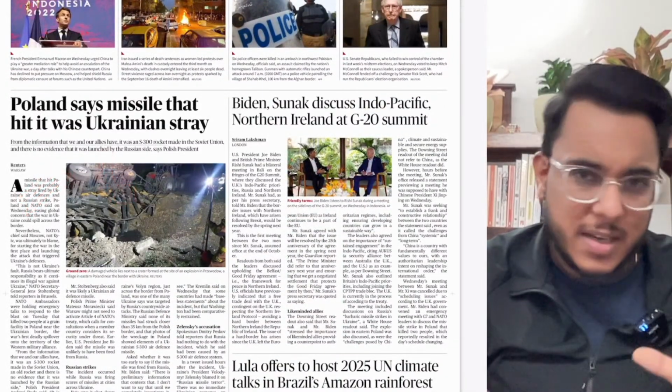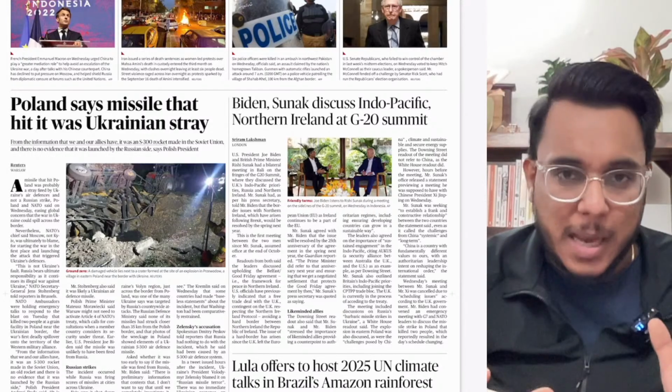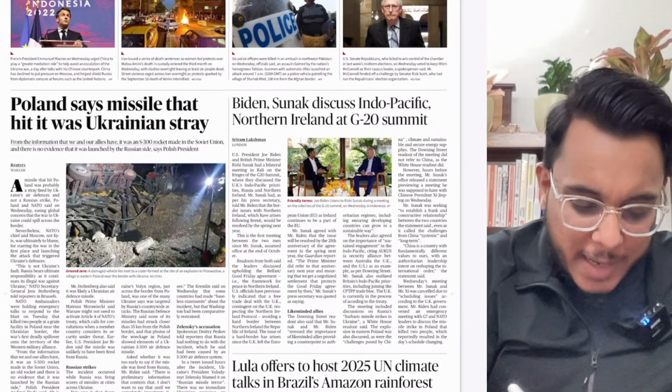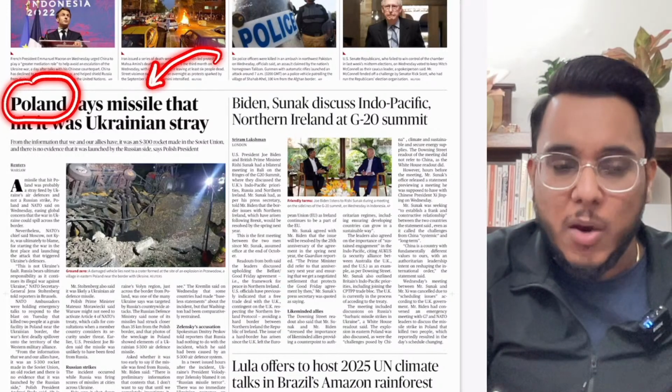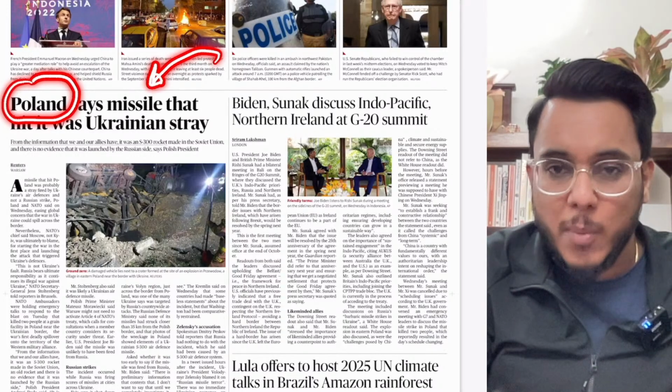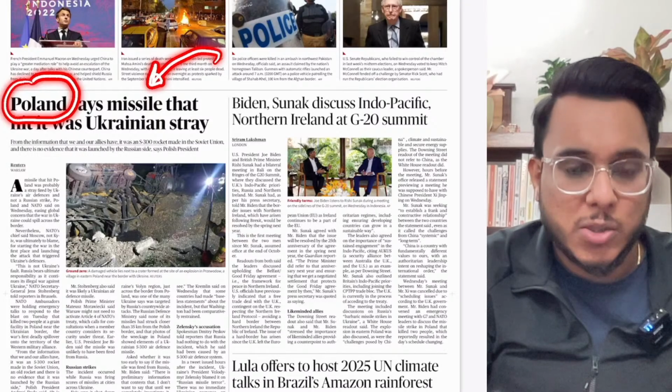So there is one development that has happened. What actually happened? In Poland, one of the missiles landed and caused some damage to property, and there were fatalities also.